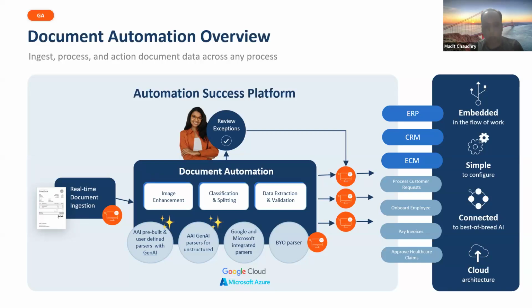And then we have, of course, third-party parsers as well. We have partnerships with Google and Microsoft to use integrated. Sorry about that. So we do have some third-party parsers like Google, Microsoft, which also allow us to really use their technology for extraction. Again, very relevant if you're ready to spend some time to train, it's something that can come in very handy. And then we have an open architecture which allows you to really bring in your own parsers if you want to power your extraction as well.